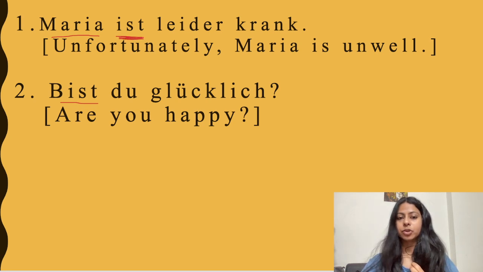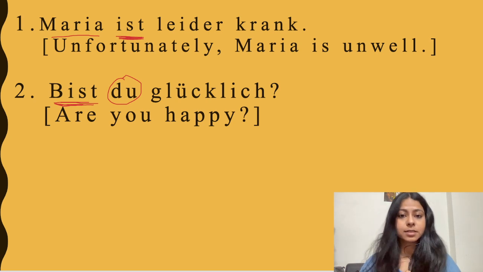Again this verb is conjugated. In Bist du glücklich, du is the subject, but it's a question and hence the verb is at the first position, and in the first sentence the verb is at the second position.